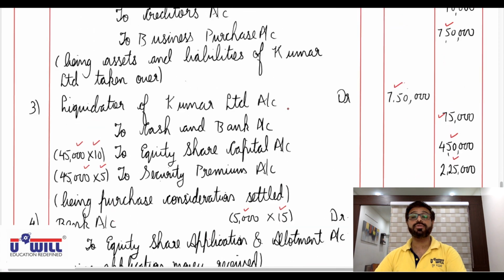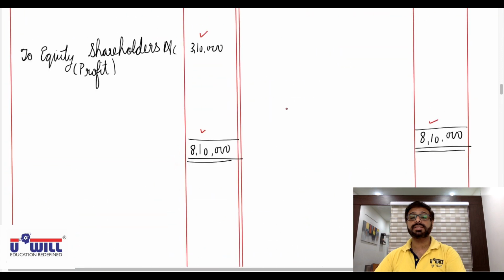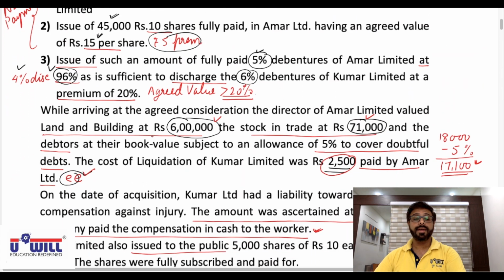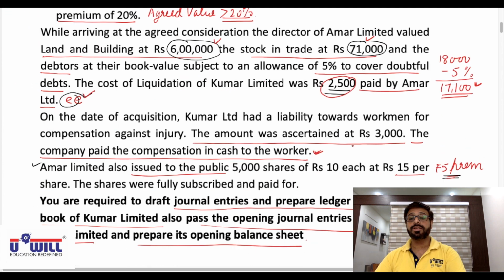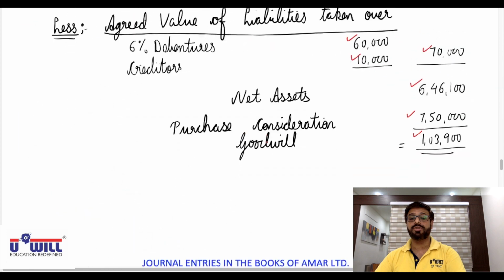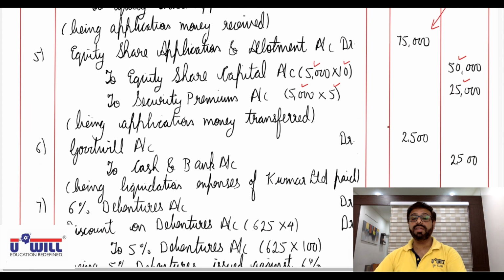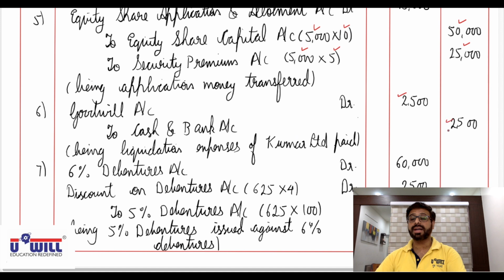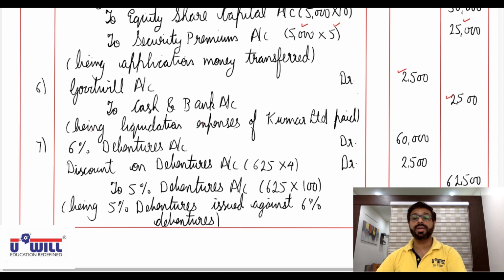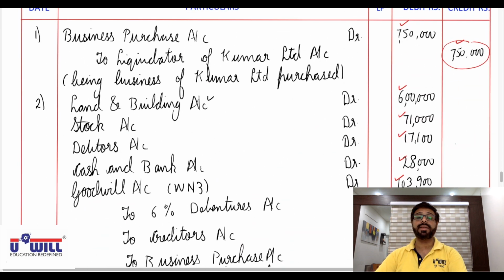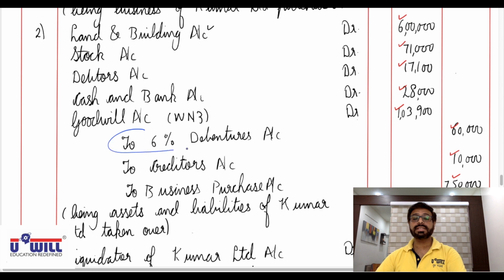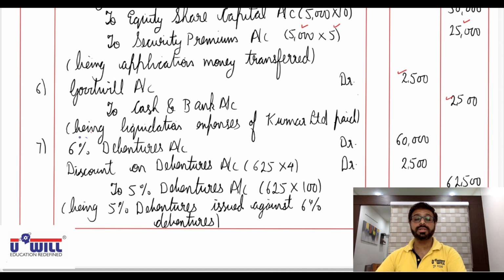Then after public issue we have liquidation expenses. See in the question it is given cost of liquidation of Kumar Limited was 2,500 paid by Amar Limited. So for liquidation expenses, since we have goodwill here, the entry will be goodwill account debit 2,500 to cash and bank account 2,500 being liquidation expenses of Kumar Limited. Then lastly, settlement of liability. First this 6% debentures account 60,000 you reverse and debit and close. 6% debentures account debit with 60,000.